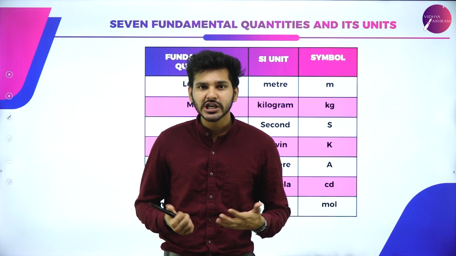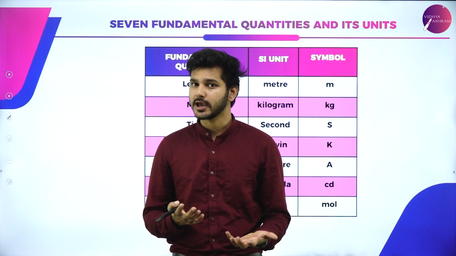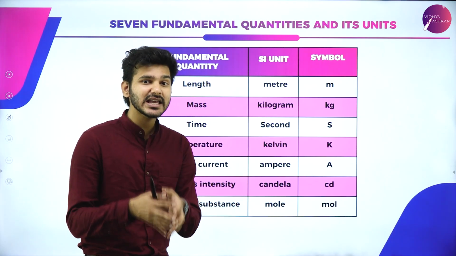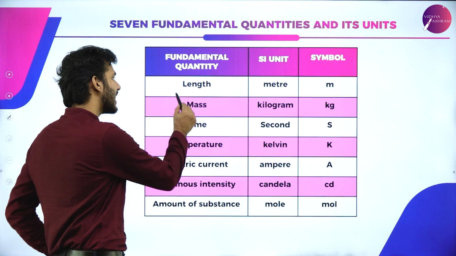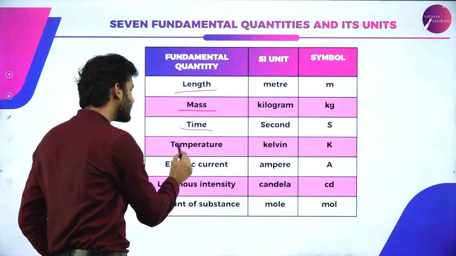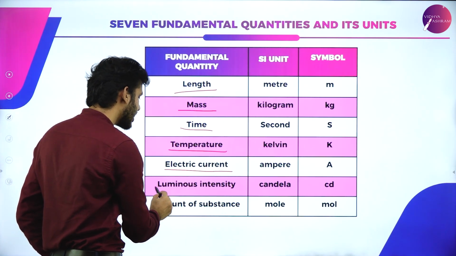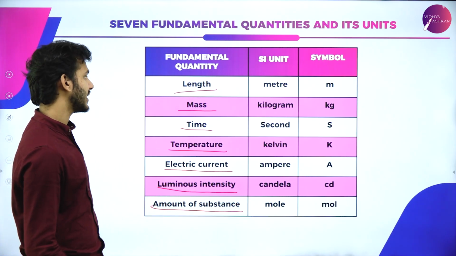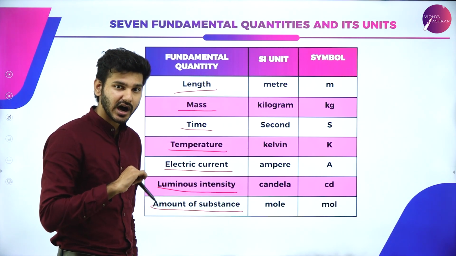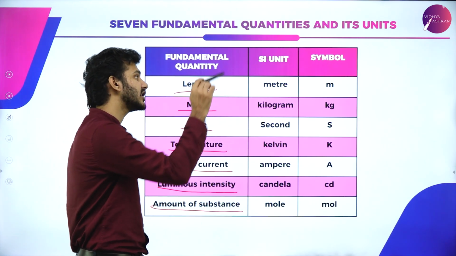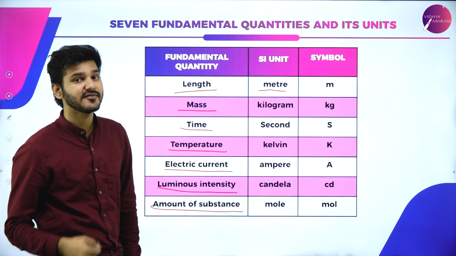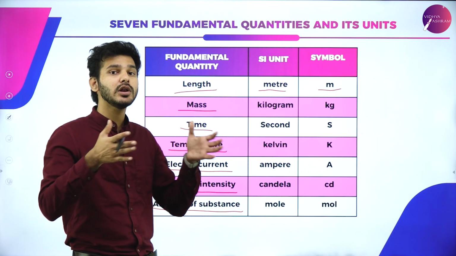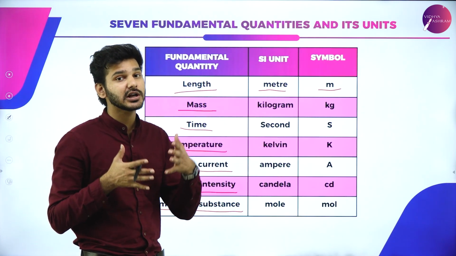Now, I've been talking about these fundamental quantities for quite a long time. So what are these fundamental quantities? The fundamental quantities are 7, and they are length, mass, time, temperature, electric current, luminous intensity, and amount of substance. Length has a unit of meter and a symbol m. This particular quantity is used to measure how long or how far a particular object is.